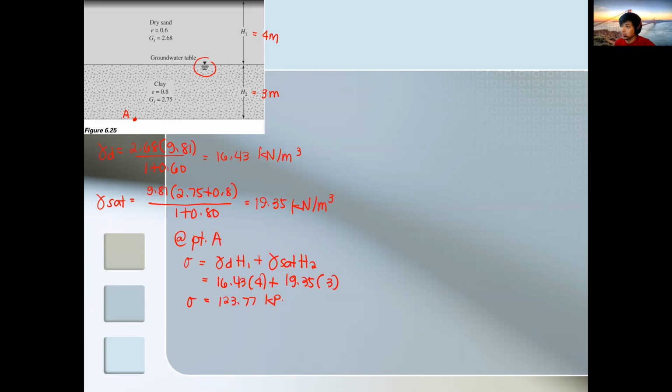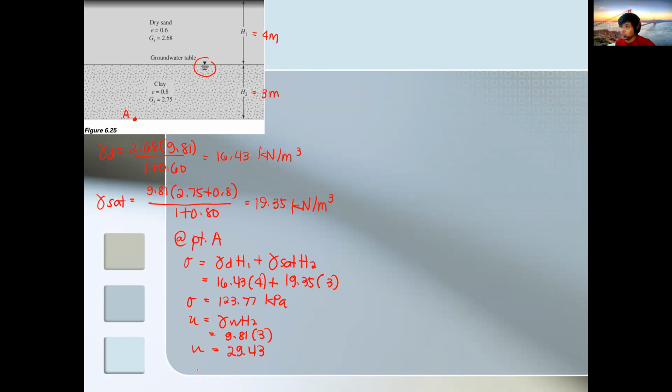Now, if you look at the figure, the only layer that contains water is the clay layer. So that's 3 meters, right? So gamma water times H2. So that's 9.81 times 3, so that's 29.43.